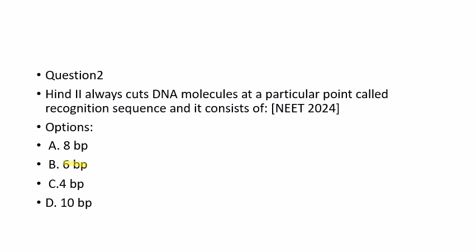What is BP? BP is not blood pressure. BP is base pairs. Is it clear? So why not the other options? You want to know that also, right? Options 1, 3 and 4 are incorrect because they have either more than 6 or fewer than 6 base pairs. So that is the reason why the answer for this is 6 base pairs. Let us move on to our next slide.